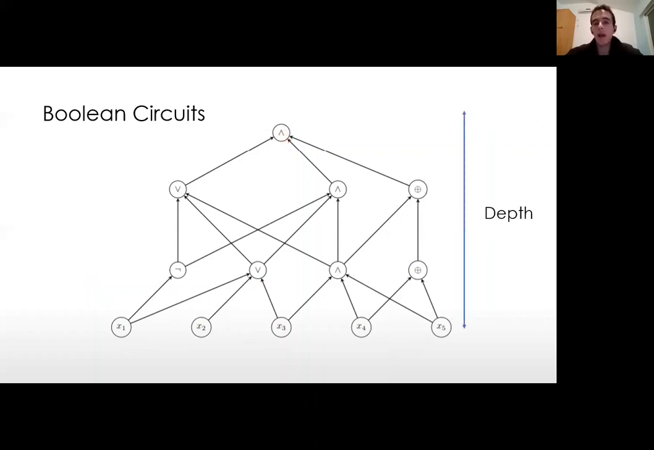We also have two complexity parameters. We have the depth of the circuit, which is defined as the length of the longest route from an input node to an output node. And we have the size of the circuit, which is defined as the number of nodes, the number of gates in the circuit. We also need to define what these elementary functions are.